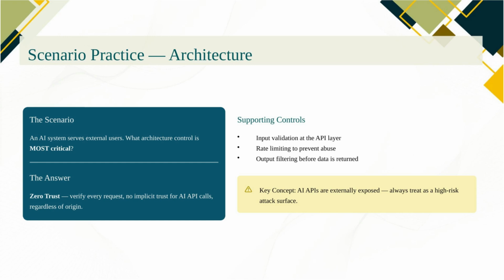The exam will sometimes offer encryption or firewall as options. These are controls, but they don't address the core architecture risk of an externally exposed AI API. Zero trust is the architecture principle. The others are supporting technical controls that implement it.